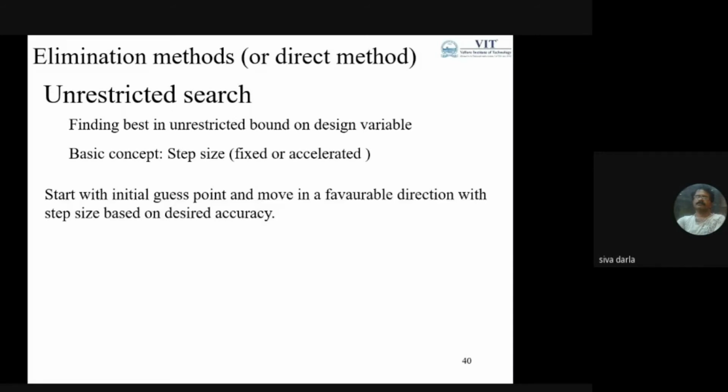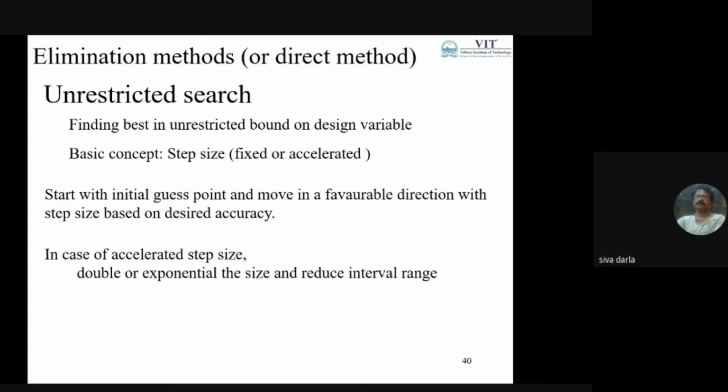As I mentioned just now, we need to consider the starting point as the initial guess, and then move in a favorable direction with the step size based on the desired accuracy. So I need to get the accuracy of the solution. Based on this, we can finalize the size of the step, which may be fixed, under the fixed step size unrestricted search method.